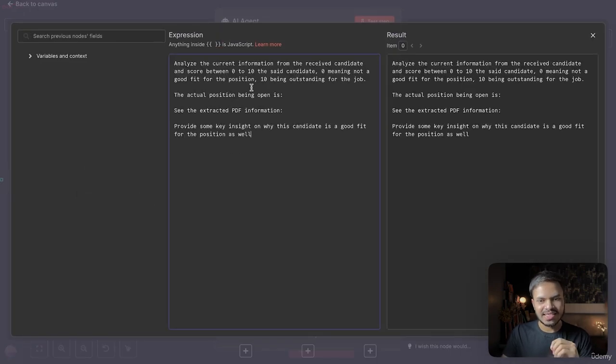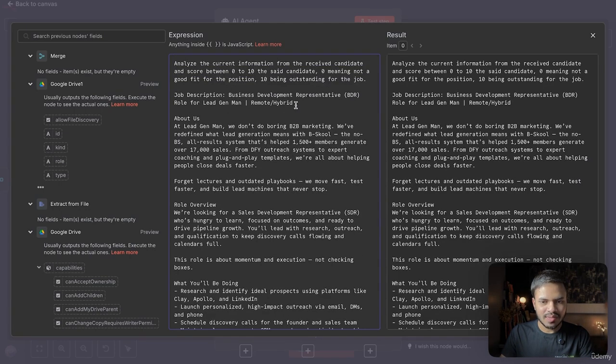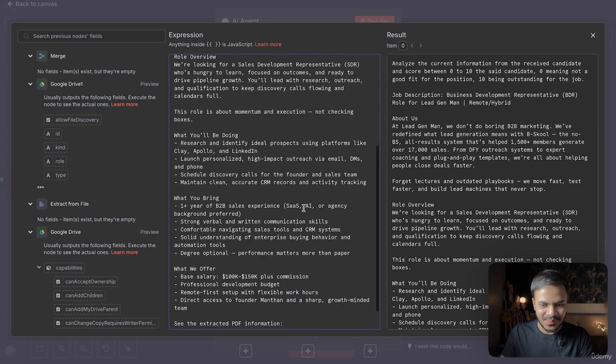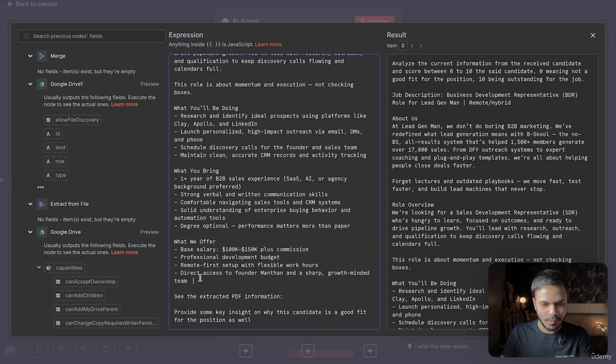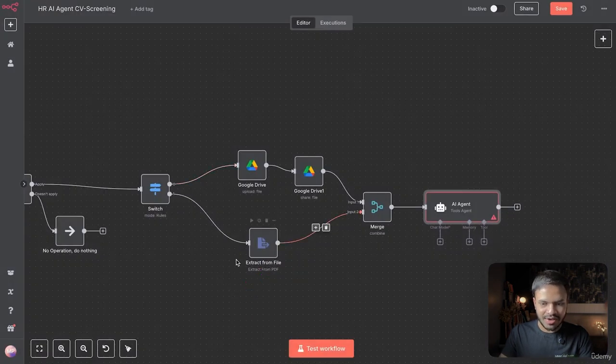So we can say analyze the current information from the received candidate and score them on a scale of 0 to 10. 0 meaning not a good fit for the position, 10 being outstanding for the job. And here we can input the job description. So we can say we are looking for a BDR role for Lead Gen Man, which is my company. So I have added all the job description that we offer, what we bring, what you will be doing, etc. And see the extracted PDF information from here. So we haven't run it actually yet. So let us run this till here.